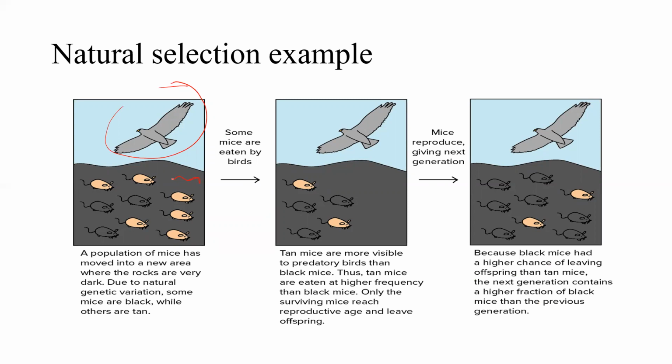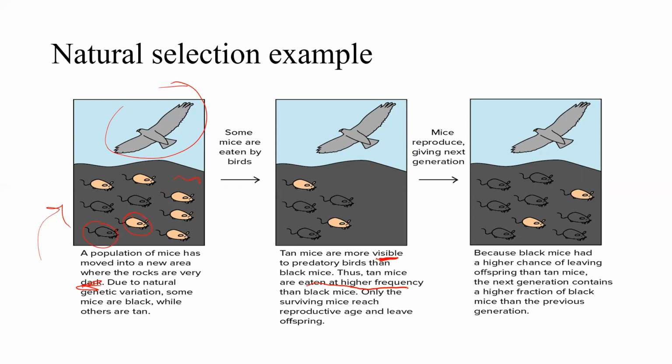So let's read it through now. Some mice are eaten by birds. A population of mice has moved into a new area where the rocks are very dark. Due to natural genetic variation, some mice are black while some are tan. Tan mice are more visible to predatory birds than the black mice. Thus, tan mice are eaten at higher frequency than the black mice. Only the surviving mice reach reproductive age and leave offspring.